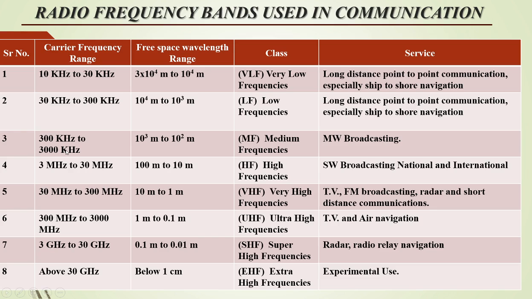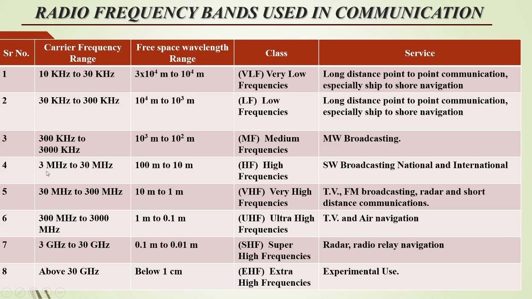Then the frequency range from 300 kilohertz to 3000 kilohertz, whose wavelength ranges from 10 raised to 3 meter to 10 raised to 2 meter, falls into the medium frequencies. They are used for MW or medium wave broadcasting.